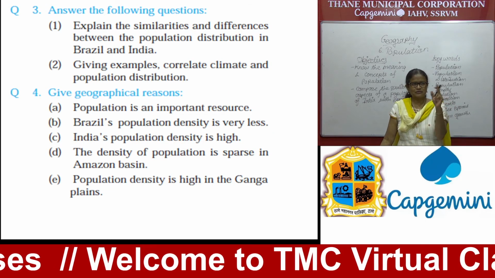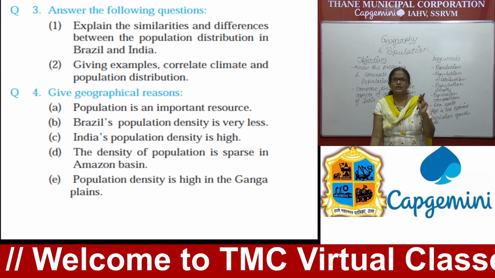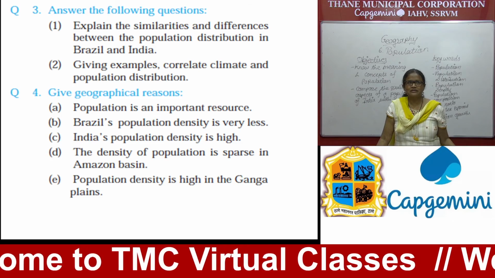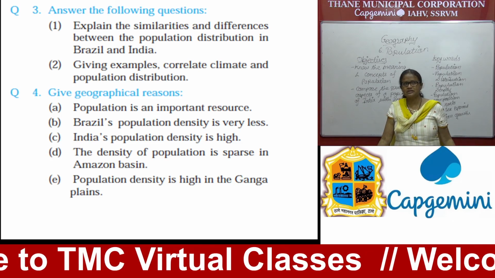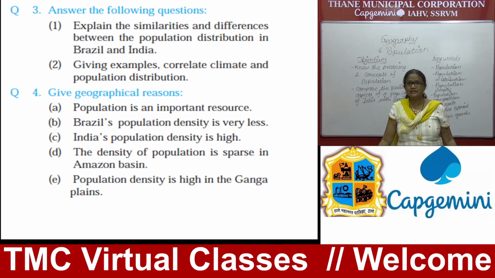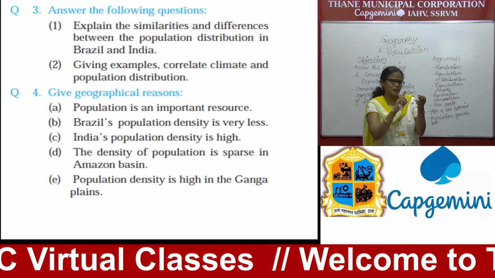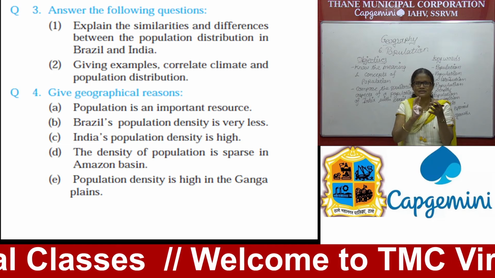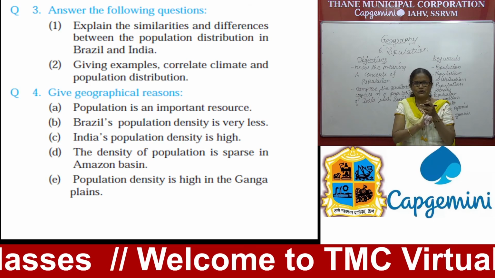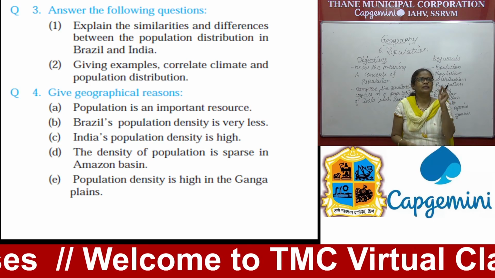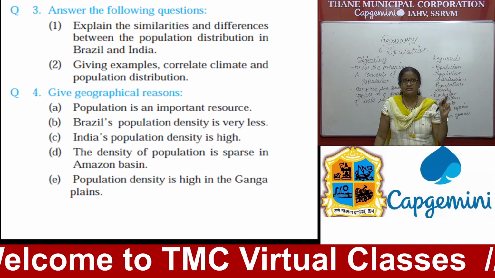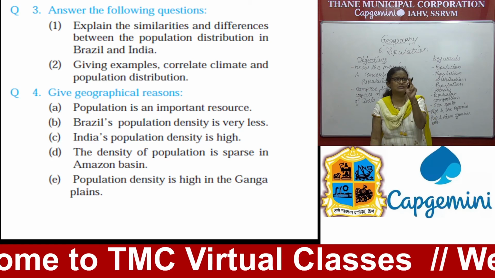Then here are some questions I have taken from your exercise. Okay, answer the following questions. Explain the similarities and differences between the population distribution in Brazil and India. So here you have to compare all the aspects of population density distribution, then the literacy rate, sex ratio, etc. Okay, life expectancy also. Then which factors are similar and which factors are different, that you have to mention in this answer.